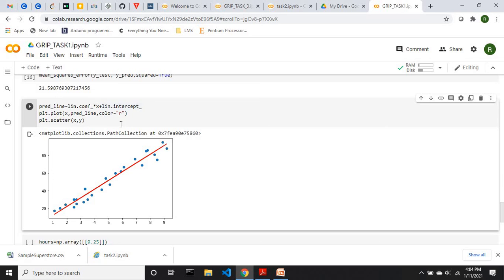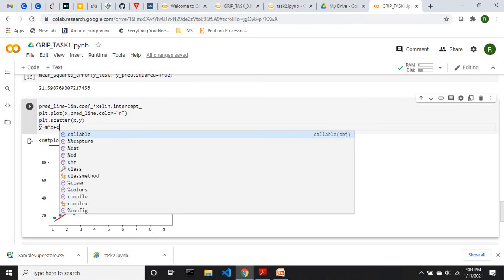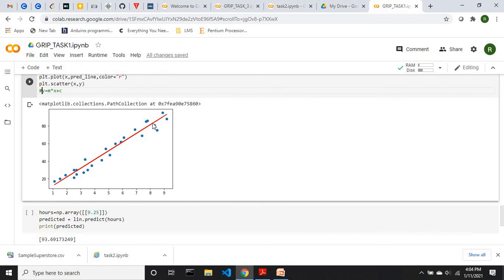We have seen that y equals m star x plus c. Since this is the equation, m is the slope that we are using as the coefficient, and c is the y-intercept, that is this, right? So we have plotted this. The line that fits this data looks like this.